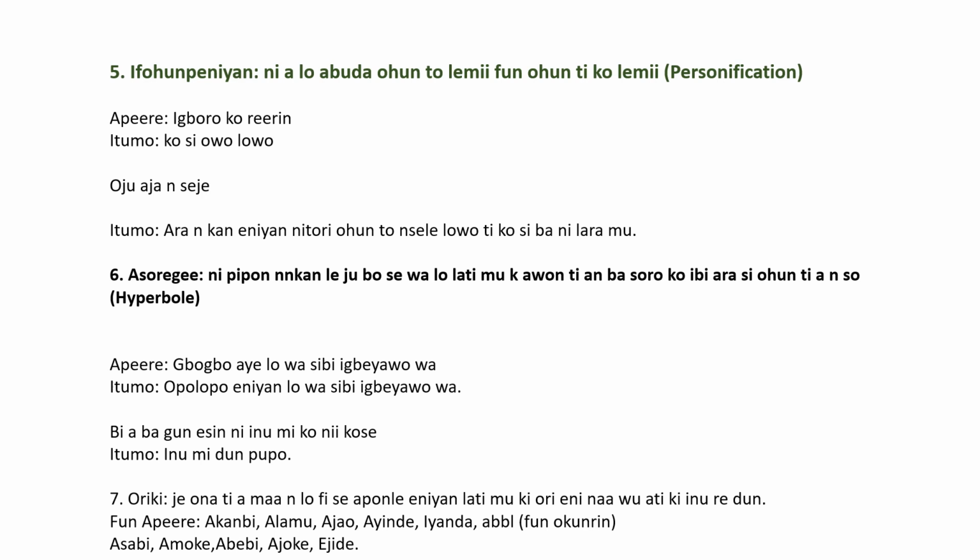But the Oriki we are talking about here is a personal Oriki, Oriki given to an individual during childbirth or by our parents at their convenient time.